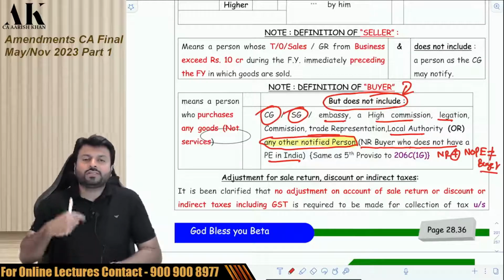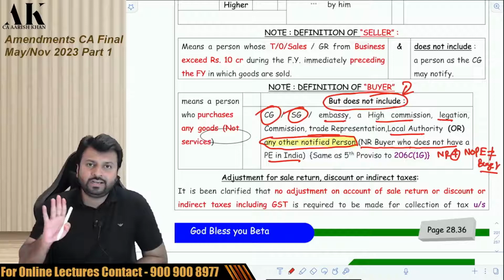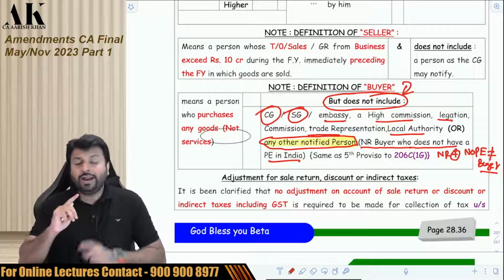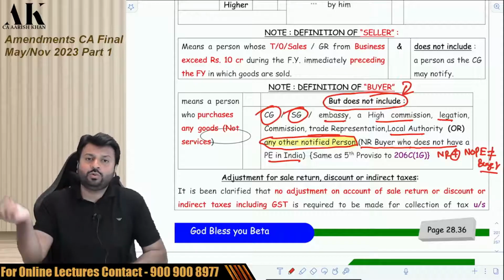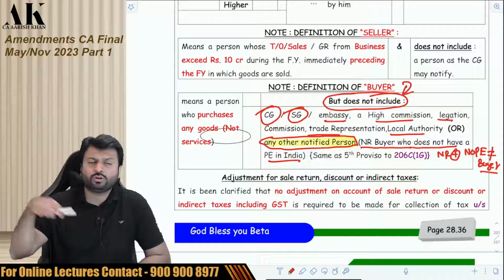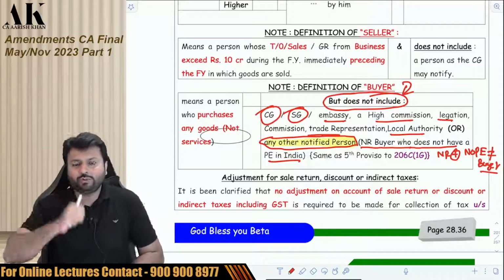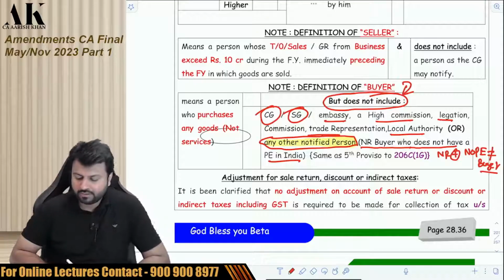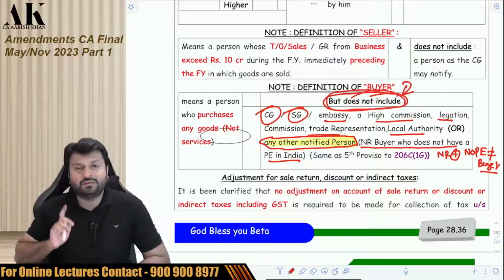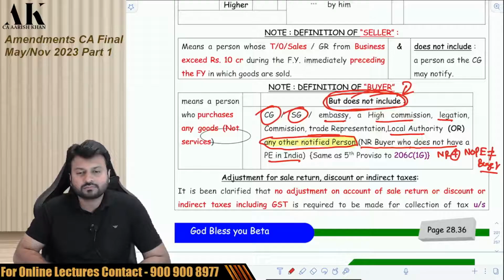If you sell to such non-resident who does not have a PE in India, then you do not have to collect TCS. But if you sell to such non-resident who has a PE in India, like Standard Chartered Bank, like Citibank, like Microsoft, they have PE in India, then you have to collect TCS. Check it once. So they have excluded from the definition of buyer a non-resident who does not have a PE in India. Check it once. Okay, you can write this over there if you want. Then we'll move ahead with the next one.